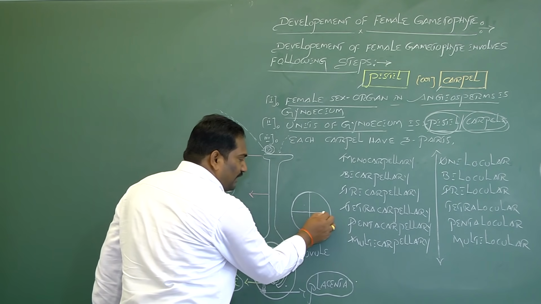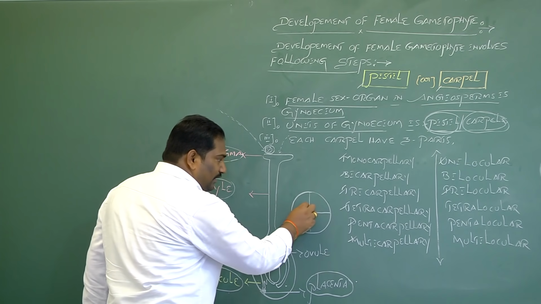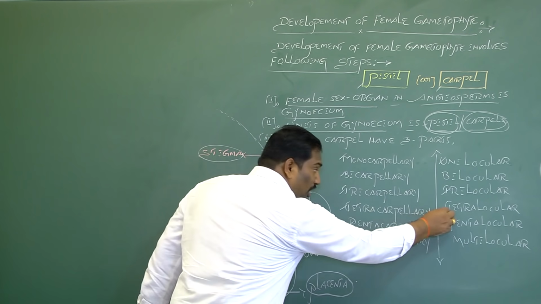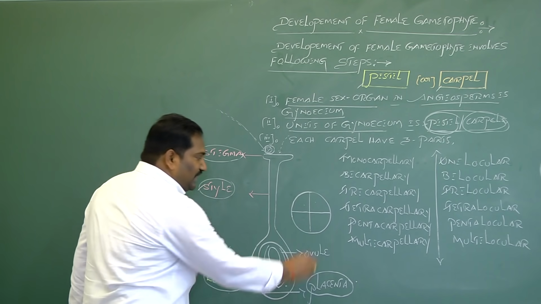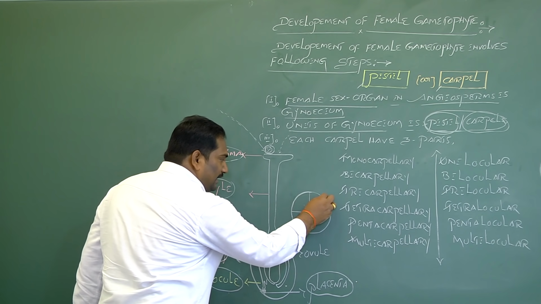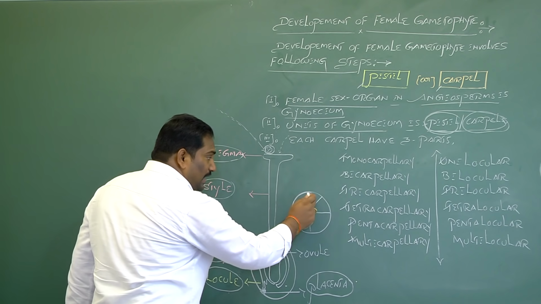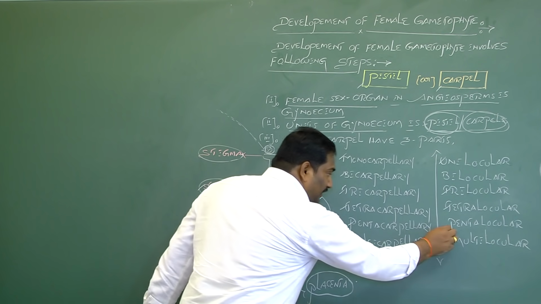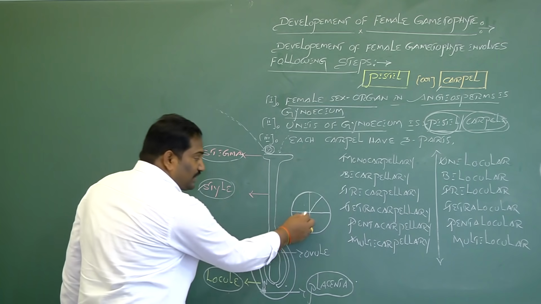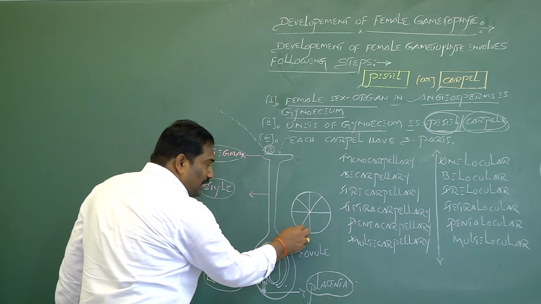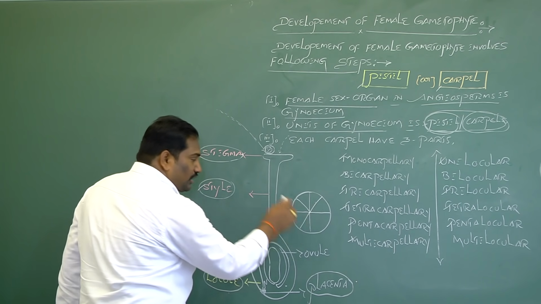If an ovary has four chambers, it is called tetralocular ovary. If an ovary has five chambers, it is called pentalocular ovary. If an ovary has many chambers, it is called multilocular ovary.